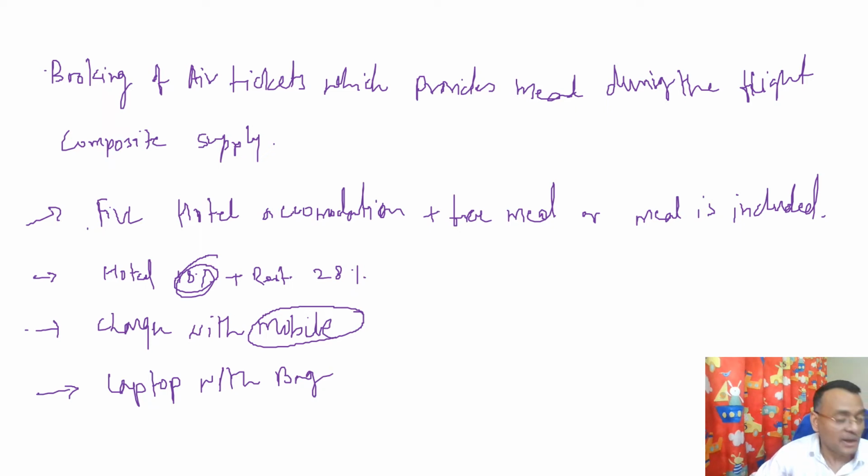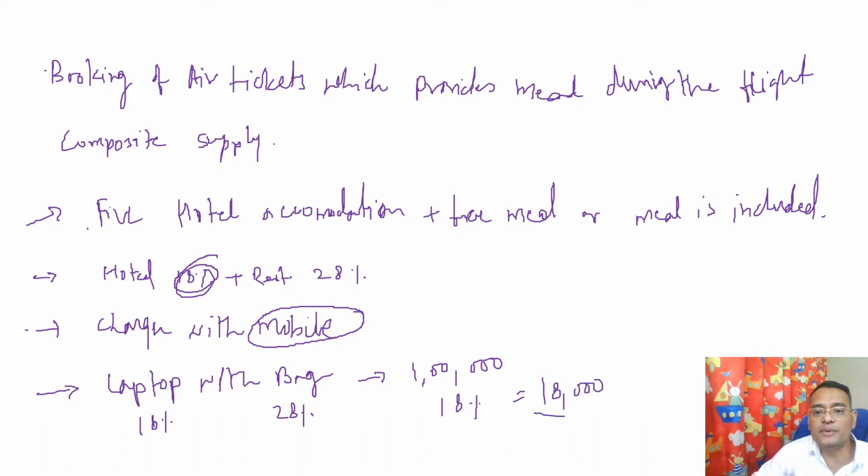Suppose laptop GST is 18%, bag is 28%, and the value of the laptop along with the bag is 1 lakh, then 18% GST, that is 18,000, will be charged, because the laptop is the principal or main supply and the bag is the ancillary supply, and hence GST will be as applicable on the laptop.